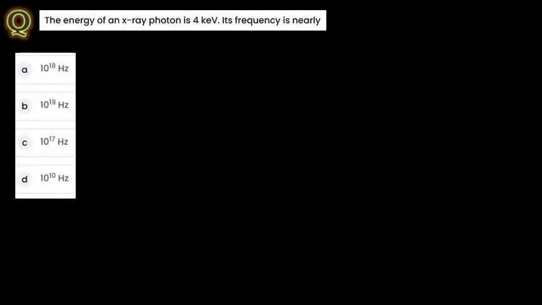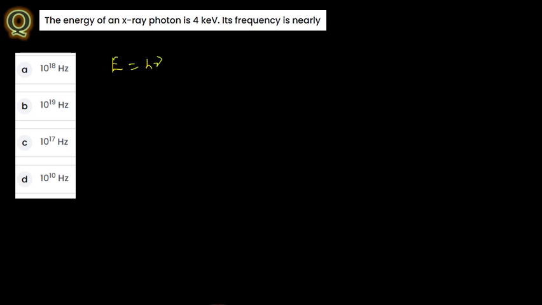What they have given here is the energy of an X-ray photon. The E value is 4 kilo electron volt, and they are asking its frequency. Now, simple concept here. They have given the energy in kilo electron volt. Till now I used to mention energy as E equal to h nu.